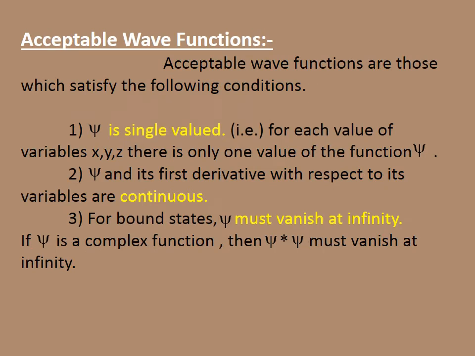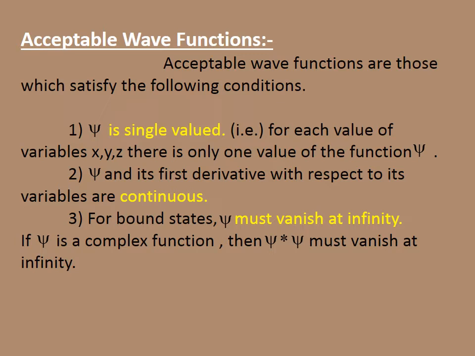Now it is very important, we are going to discuss the acceptable wave function. The acceptable wave functions are those which satisfy the following conditions. Three important conditions. 1. Psi is single valued: for each value of the variables x, y, z, there is one value for the function psi. 2. Psi and its first derivative with respect to its variable are continuous. 3. In the boundary condition, psi must vanish at infinity. If psi is a complex function, then psi star into psi must vanish at infinity.